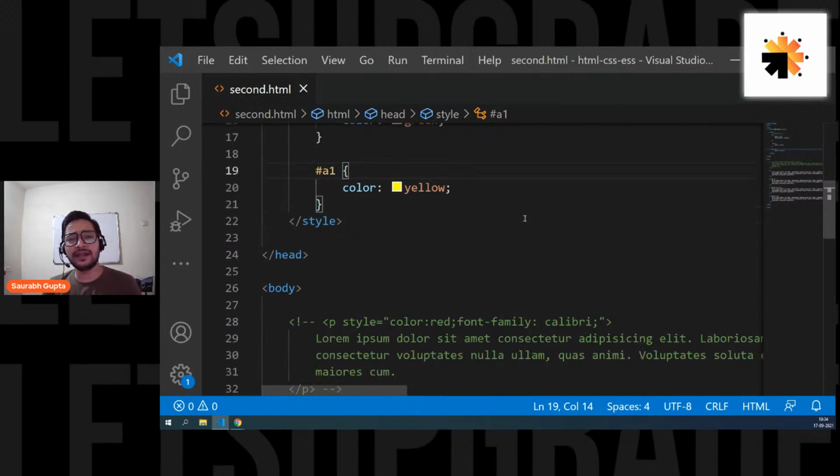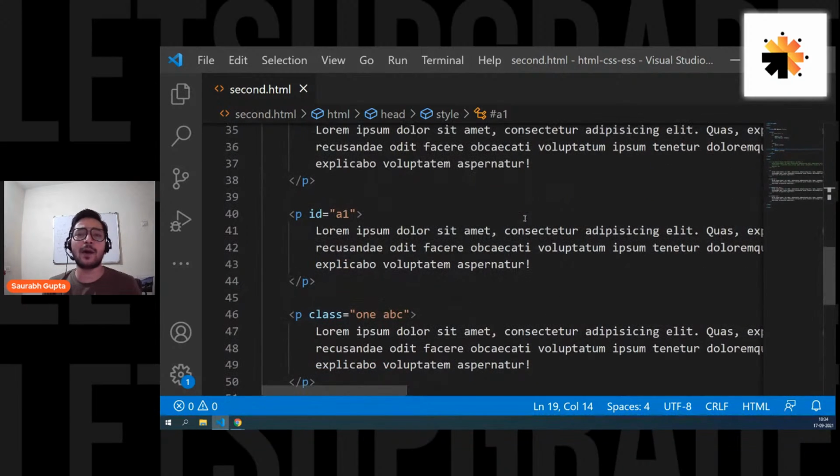But now you can ask, like, why do we have class and ID both? Like, if ID works, why can't we only use ID? So remember, guys, now you have to understand. IDs are made for uniqueness. That means it's a rule or a standard, you can say, that once you give an ID to an element, you cannot repeat the same ID again. That's a standard. That's a rule that you have to follow. Because according to W3C, the authority that checks all this, according to their standards, you should never use a single ID multiple times. And you can't give multiple IDs to a single element.